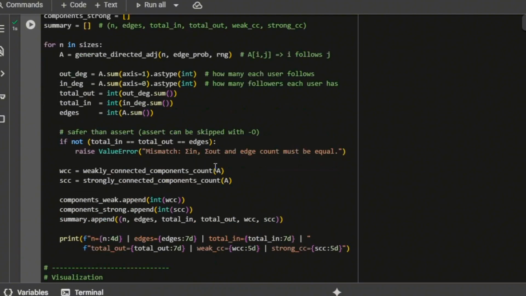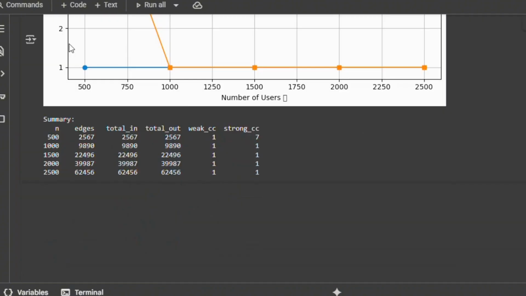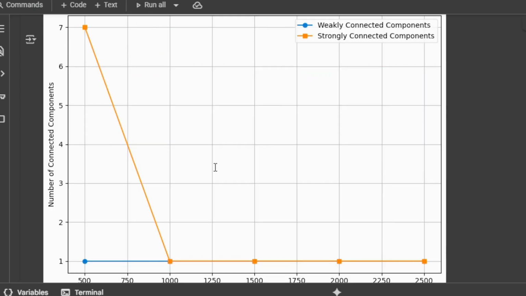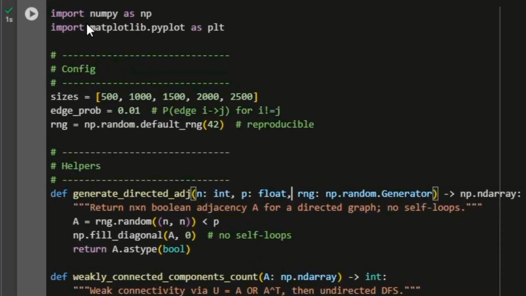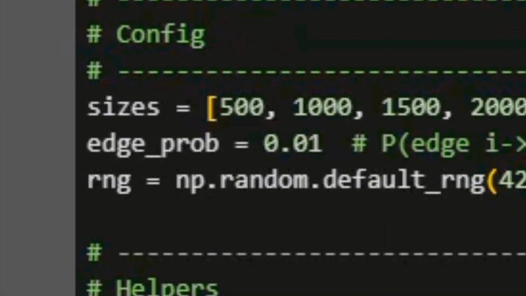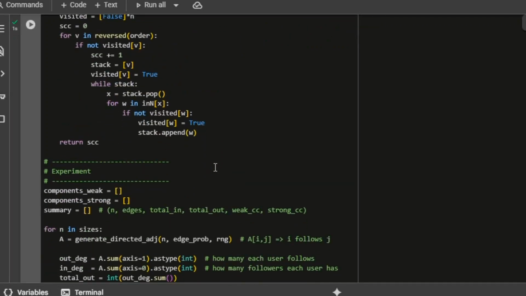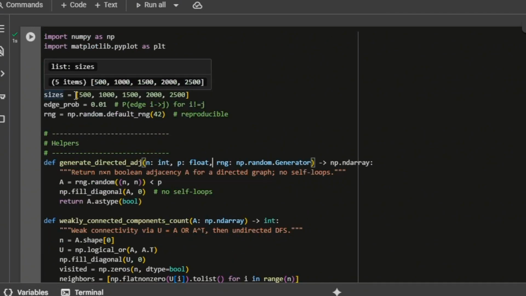Now let's move to the followership graph result. The table shows the number of edges, in-degrees, out-degrees and connectivity results for different network sizes. At 500 nodes, the graph has 7 strongly connected components, meaning direction creates separate groups. But from 1000 nodes onward, the SCC count drops to 1, showing that the graph becomes fully strongly connected. The visual confirms the trend. Larger networks with p equal to 0.01 quickly become strongly connected while staying weakly connected in all cases.